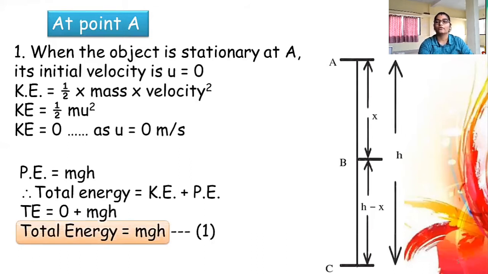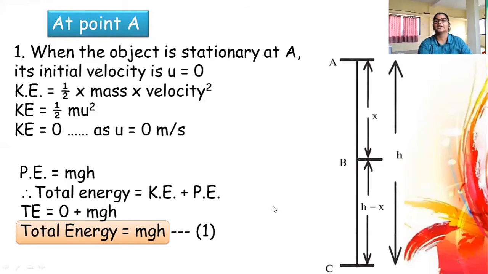So to prove the law of conservation of energy, the total energy at point A should be equal to that at B and C. Therefore, we have to prove that the total energy of the object at B is also mgh, and at C it is mgh only. And then only we can prove the law of conservation of energy, that total energy at point A is equal to total energy at point B and is equal to total energy at point C.